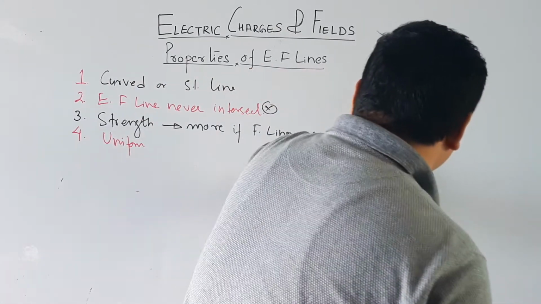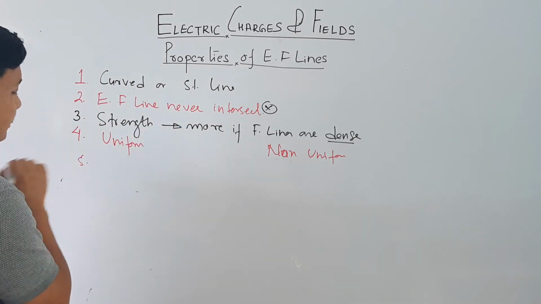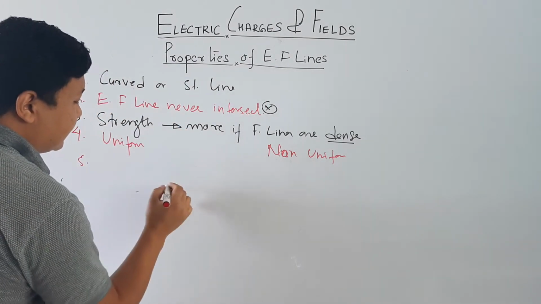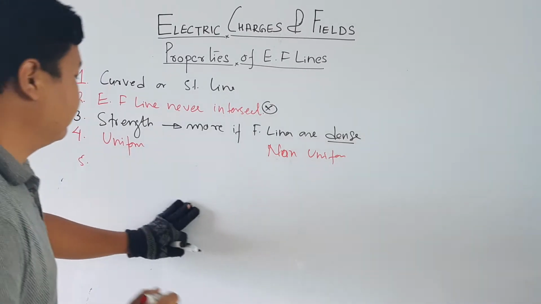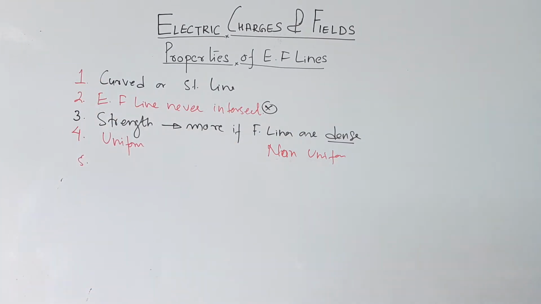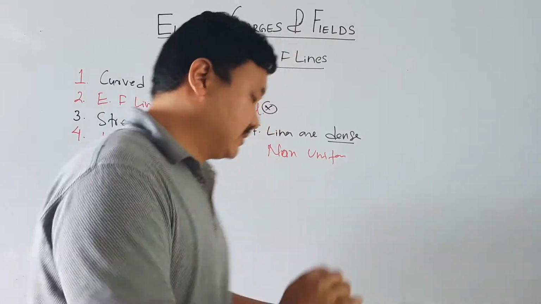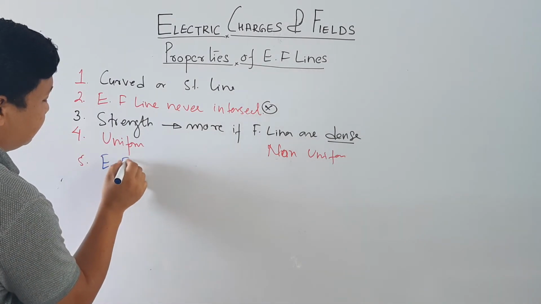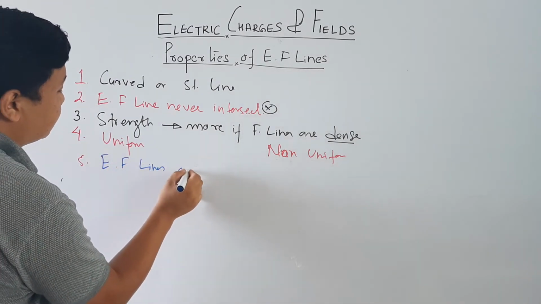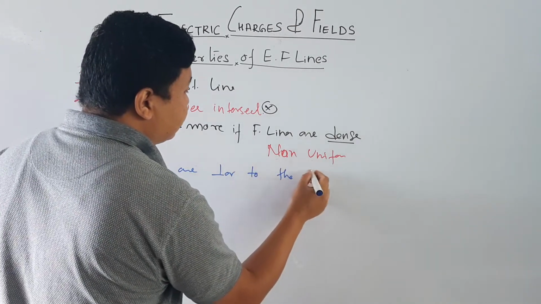Okay, so for isolated charge, if it is positive charge, electric field will start from this positive. Okay, not this, I have drawn this in the previous lecture. So what is next is the electric field lines are perpendicular to the surface of charge.